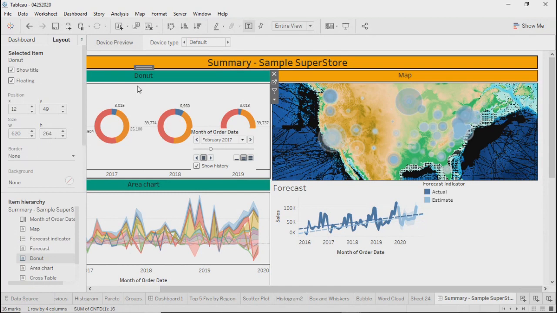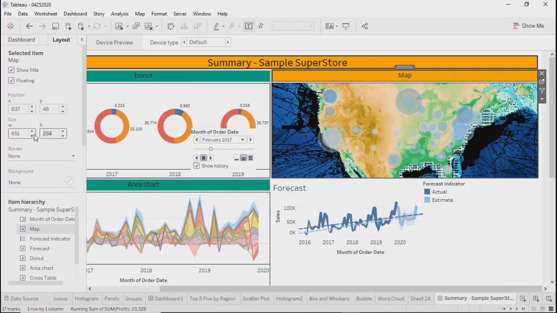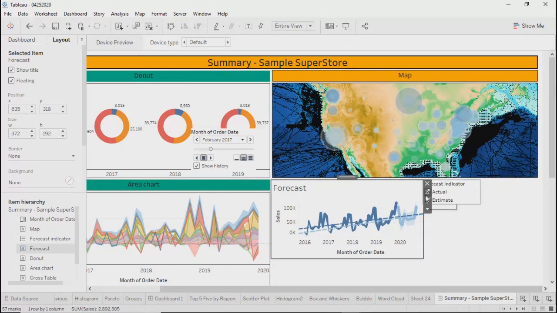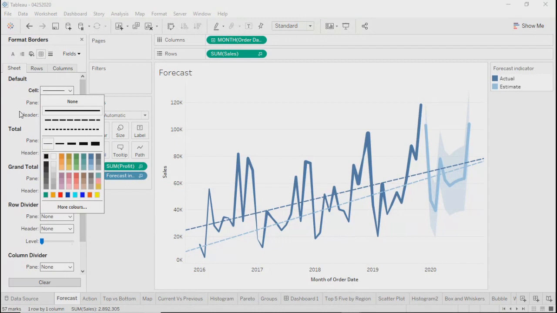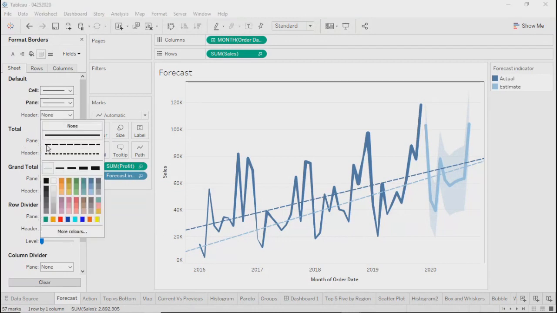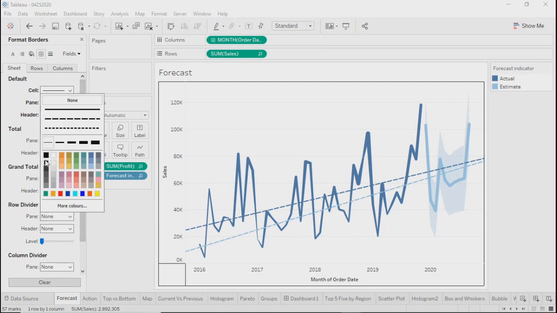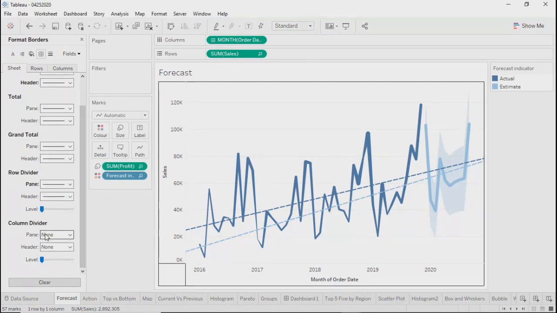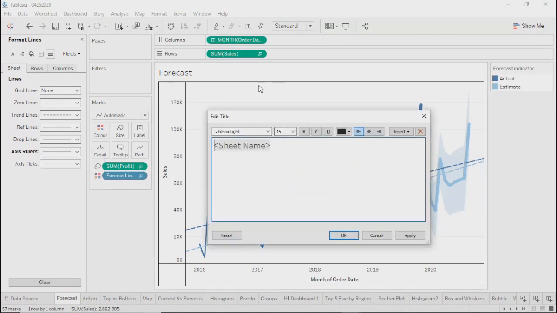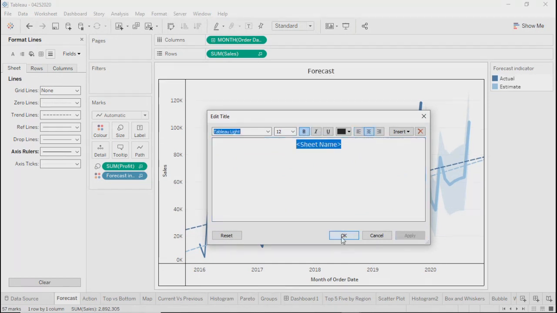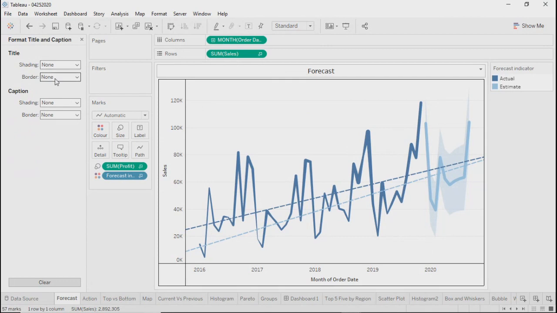So remember height. For this it was 264. For this I'll do 264 again. For forecast I don't have borders. Let me add border quickly. Of course, title, that will be kind of 12, like this. Format title.